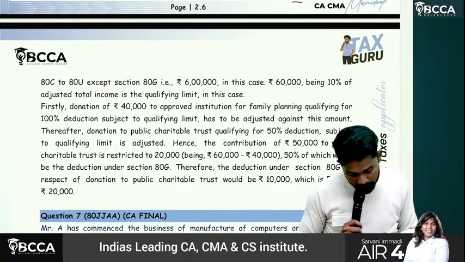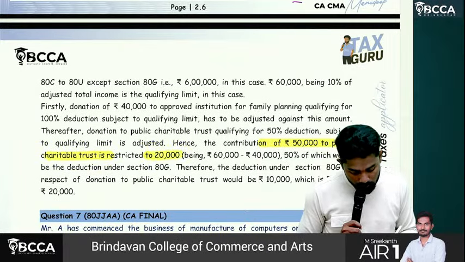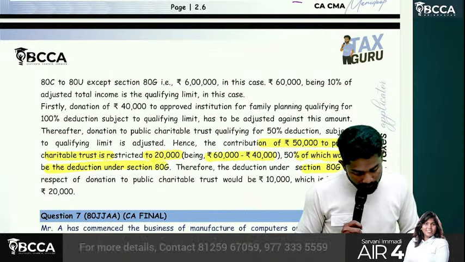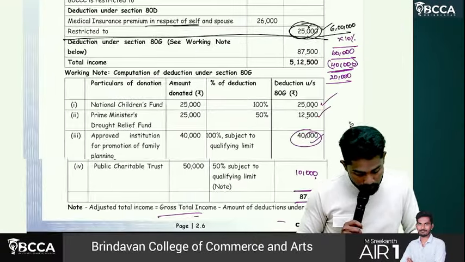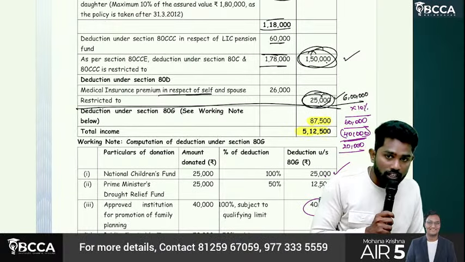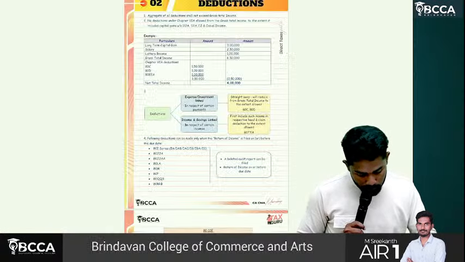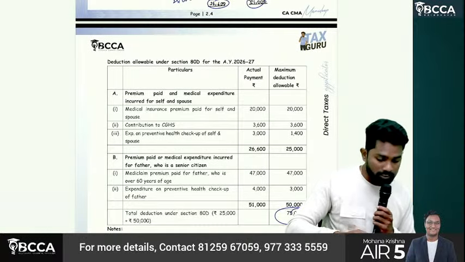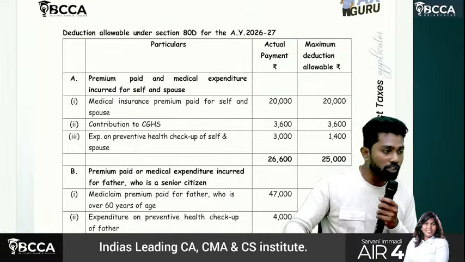They explained the total. The contribution of 50,000 to the trust is restricted to 20,000, being 60,000 minus 40,000. So the deduction is 10,000, which is 50% of rupees 20,000. So total deduction under 80G is 87,500. Subtract that, net total income is 5,12,500. Tomorrow, in the first session itself, we can complete deductions, and from the second session we can start with return of income. Once we complete return of income, we'll go straight into PGVP.